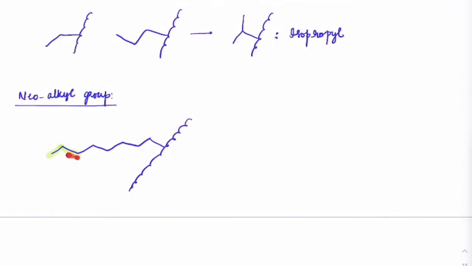Now if I change these last 2 carbons and put them here at the last position, and this last carbon now has 3 groups like this. Basically imagine that I remove this carbon and place both here. So in that case, we will have a group like this.